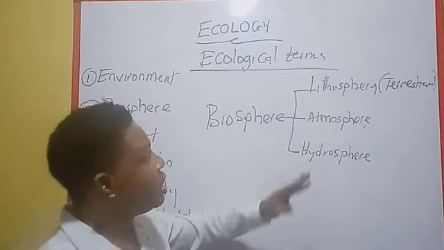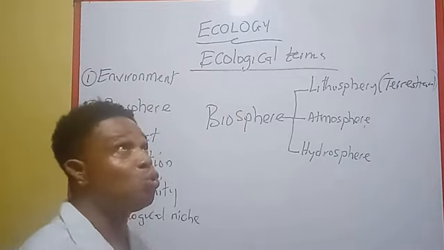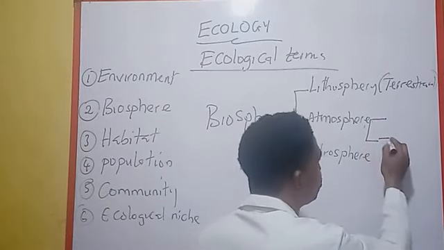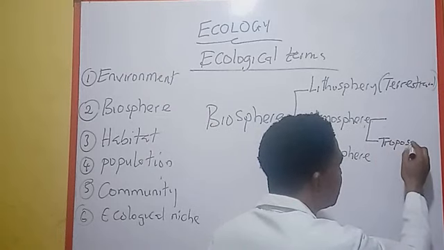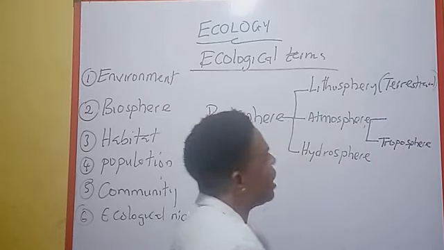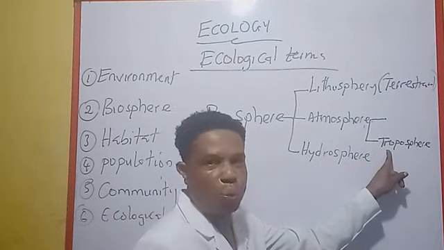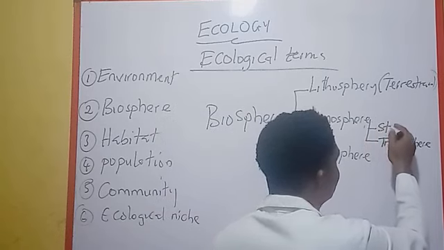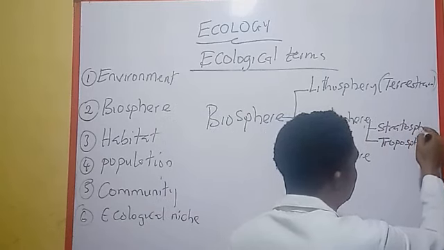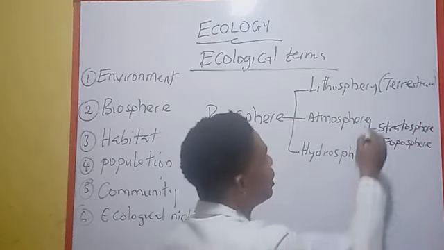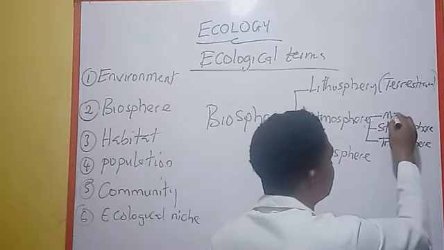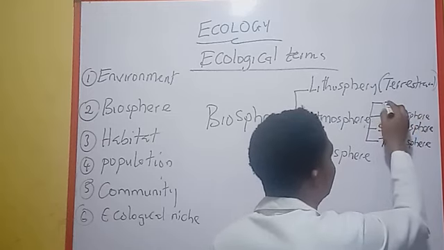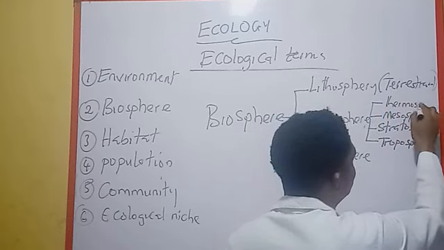And when you talk about the atmosphere, as you go up, there are four layers. The first layer is the troposphere. The first and the lowest layer of the atmosphere is called the troposphere. Now, the second layer is called the stratosphere. The third layer is called the mesosphere. And the fourth layer is called the thermosphere.